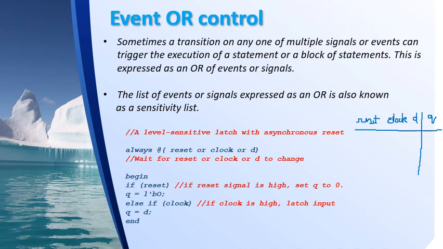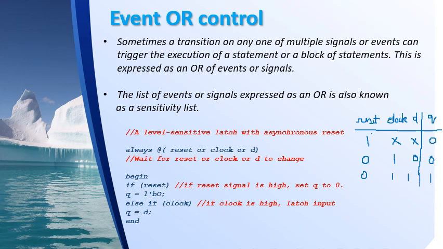So if the reset is 1, then irrespective of what is the value of the clock, what is the value of the D input, the latch will be reset. Reset means the output will be equal to 0. Only if the reset is inactive, that is only if the reset is 0, then I can check whether clock is 1. Now if clock is 1, it will behave as a normal latch, that is if D equal to 0, Q will be 0, and when D is 1, Q will be 1, right?